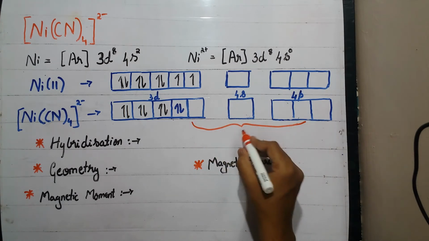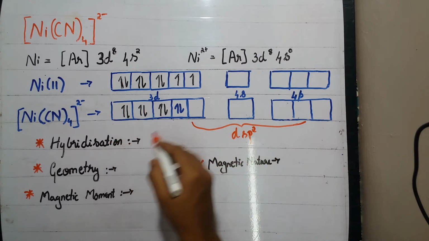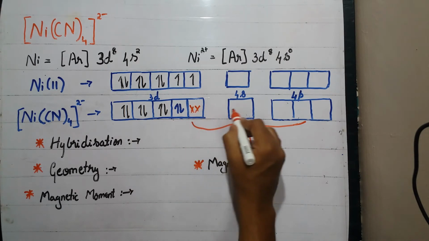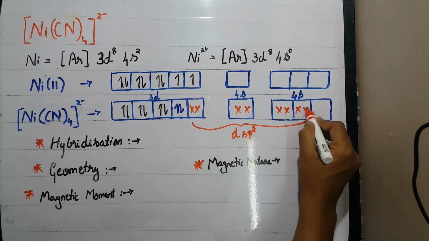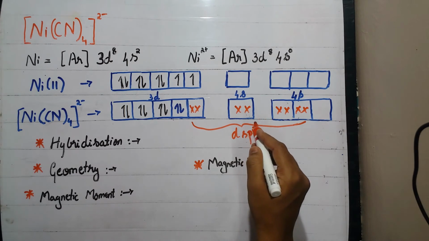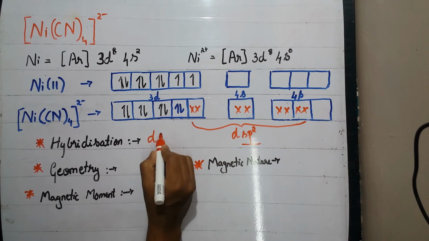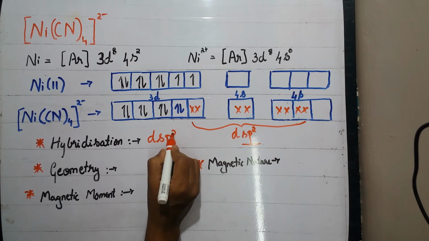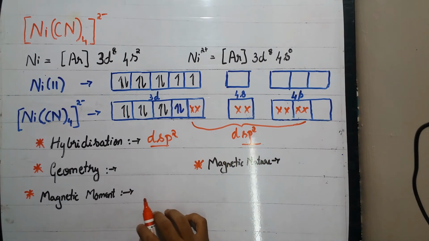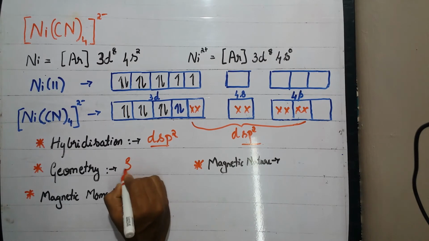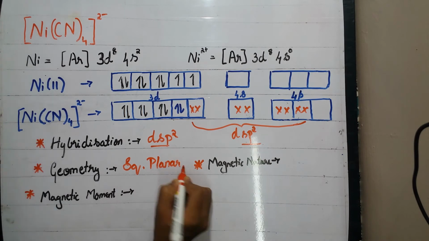So they form dsp2, 4 hybrid orbitals, to accommodate 4 pairs of electrons from the 4 CN minus ligands. So the hybridization of the complex is dsp2. Here the hybridization is dsp2, hence the geometry of this complex would be square planar. So the geometry is square planar.